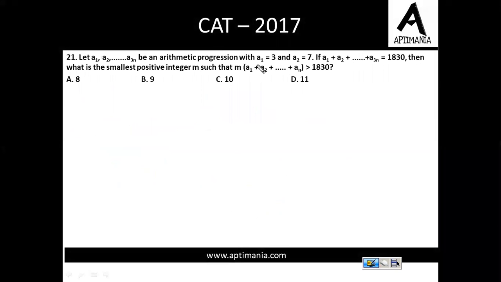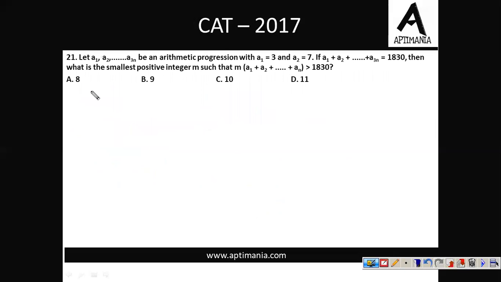Question number 21 is on the screen. If A1, A2 up to An be an arithmetic progression where A1 is 3. So आपको first term दे रखा है 3 and A2 is 7. इससे आप common difference calculate कर सकते हैं, which turns out to be 4. Right? A1 से An तक का summation is 1830. Right? So अब A1, A2 up to An इनका summation अगर अपन calculate करेंगे, that will be n by 2,